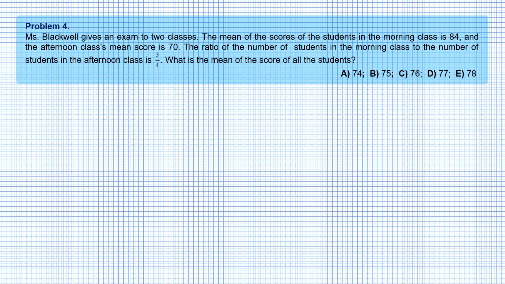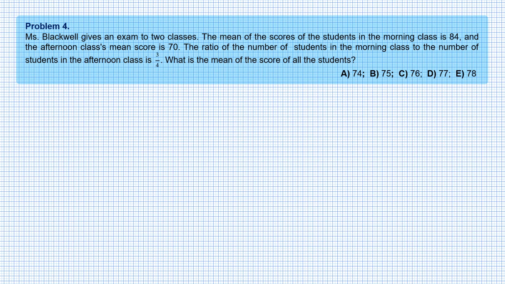The mean of the scores of the students in the morning class is 84, and the afternoon class's mean score is 70. The ratio of the number of students in the morning class to the number of students in the afternoon class is 3/4. What is the mean of the scores of all the students?